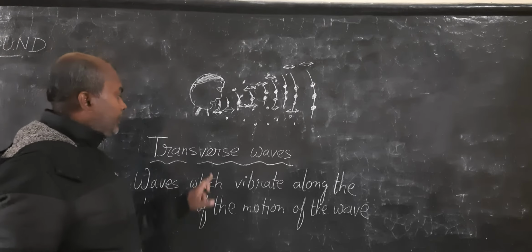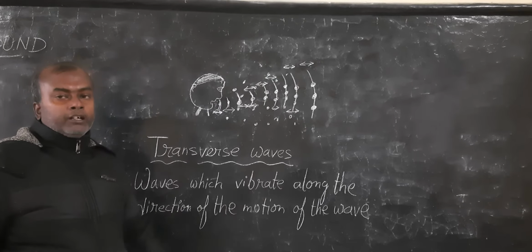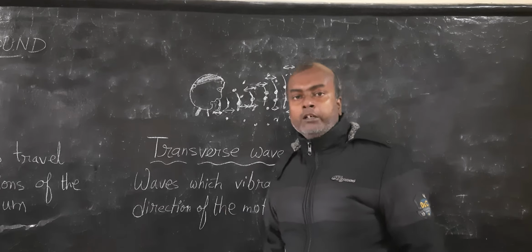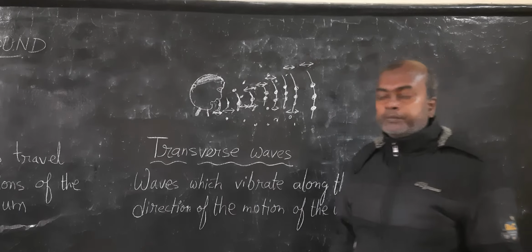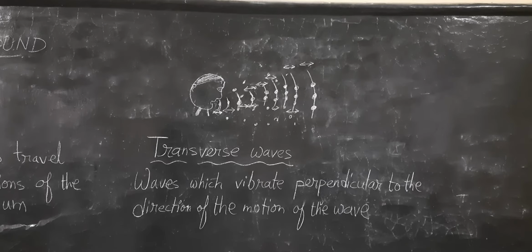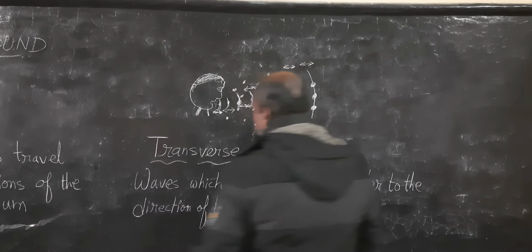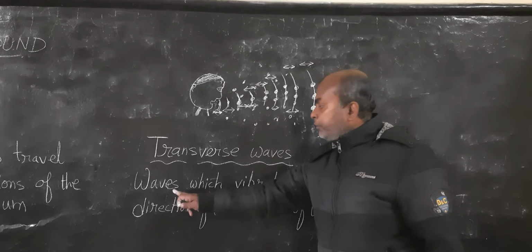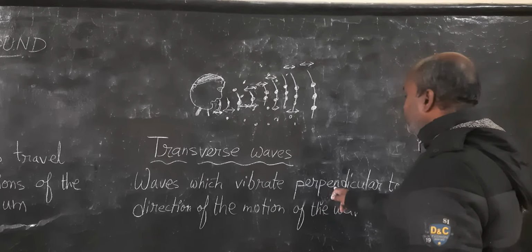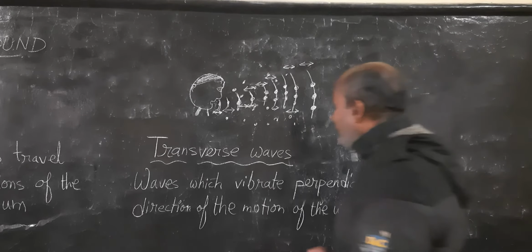In this regard, it is compulsory to know what transverse waves are. There are two kinds of waves, transverse waves and longitudinal waves. So let us first discuss transverse waves. Transverse waves are waves which move forward by vibration of particles. How do they vibrate? They vibrate perpendicular to the direction of motion of the wave. Now I will explain to you.